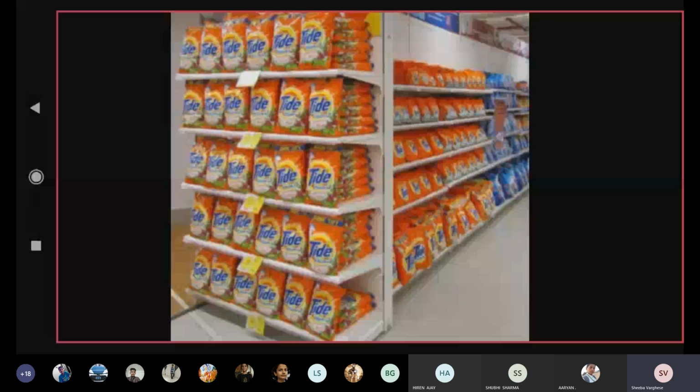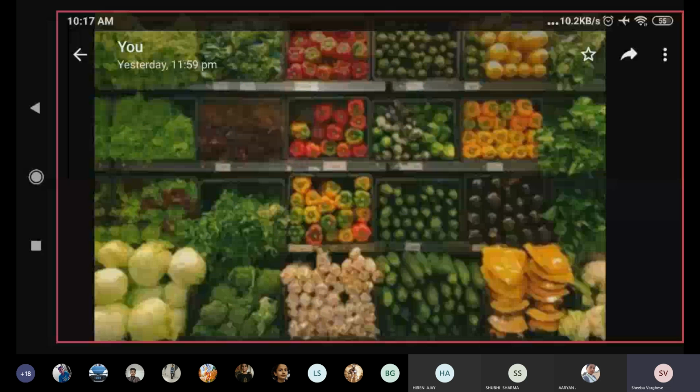Okay, so this grouping we can see even at our homes. As I told you, in your study room, you arrange books at one place, right? You keep bed sheets at one place, you keep all your clothes at one place. So based on their character, their uses, their properties, they are grouped into different groups and arranged properly. Students, I hope this was very clear to you about sorting materials into groups. So here we finished with the chapter.